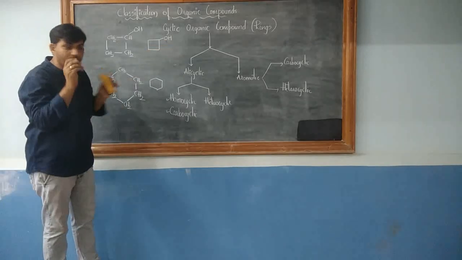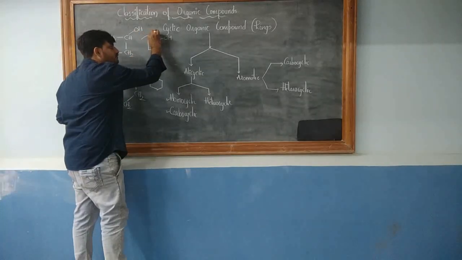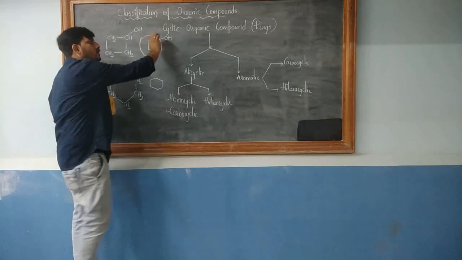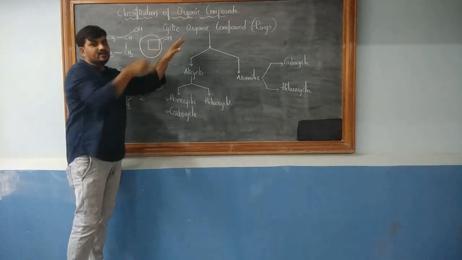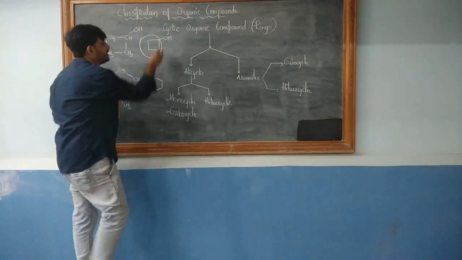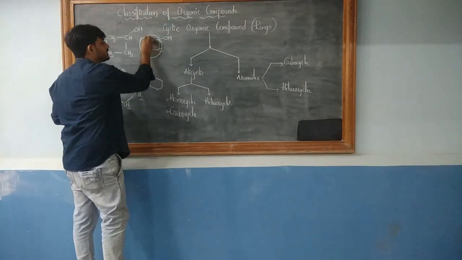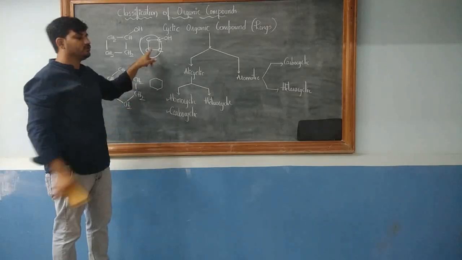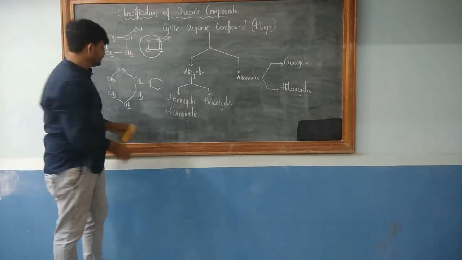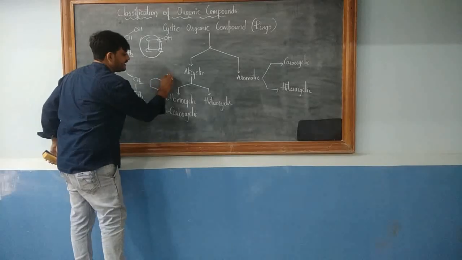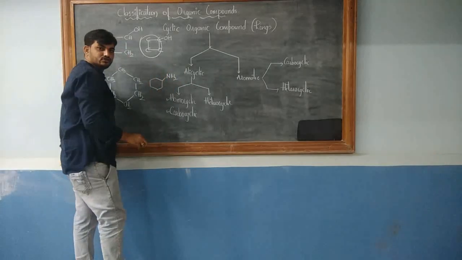So when I say homocyclic, what should we look at? We have to just observe the ring, not the side chain. Where is the OH? It is attached to the ring. But what is present in the ring? Carbon, carbon, carbon, carbon. Guys, so is this homocyclic or heterocyclic? It is homocyclic. Look here, say if I have an NH2 over here, let us assume there is an NH2.